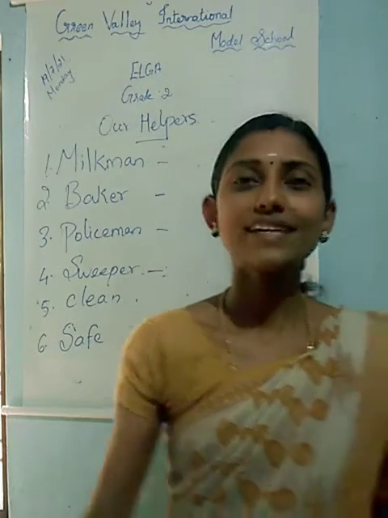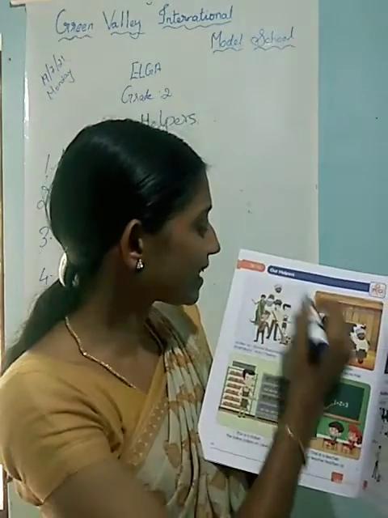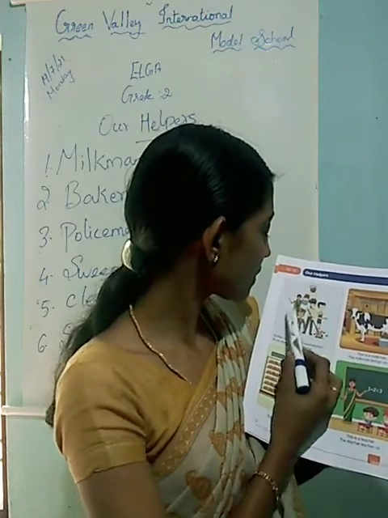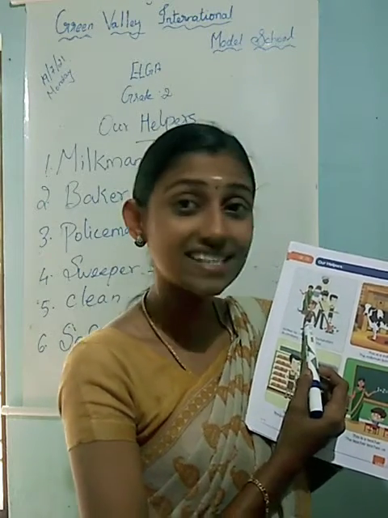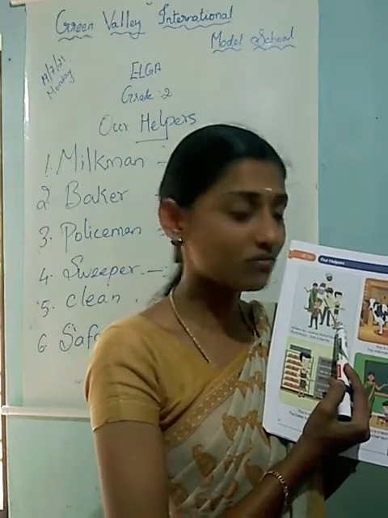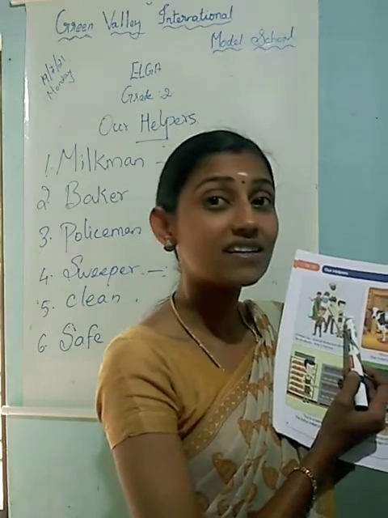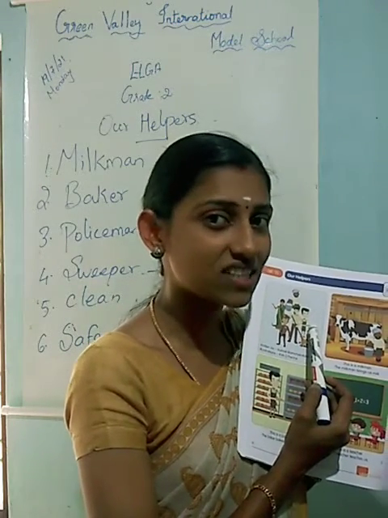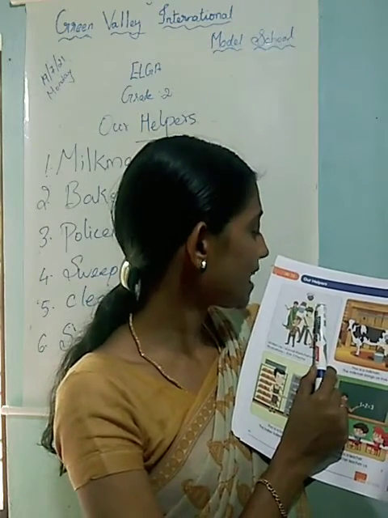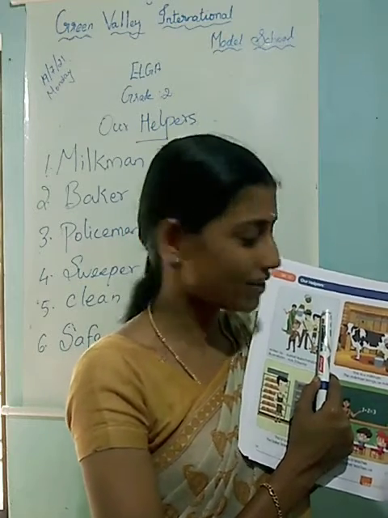Okay. Then come to page number 20. We can start. So, look at this picture. A picture is given at first, right? So, one who is in uniform, he is a policeman, right? Next person is with a sweep. So, he is a sweeper. Next person, a boy with some cookies or cake, right? So, he is a baker. So, the next person, he is with the jar of milk. So, he is a milkman, okay?